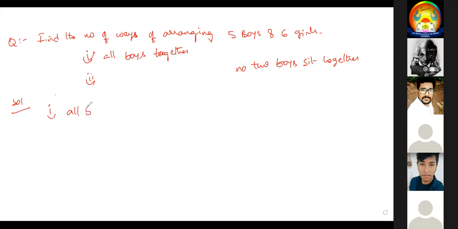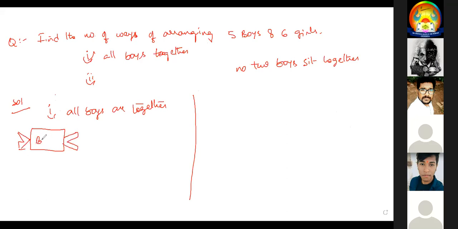The first question is all boys together. Whenever the question says together, as I said, take one chocolate cover and keep all boys in one chocolate cover, and the remaining 6 girls. Now it is 1 unit plus 6 girls, and it is looking like 7 persons. Now 7 persons can be arranged in